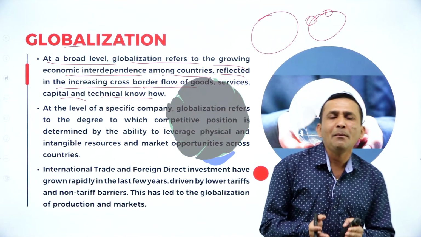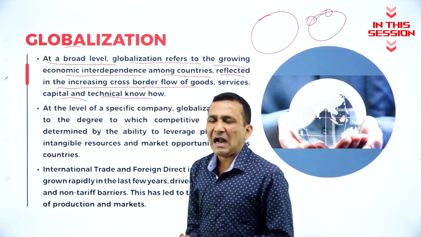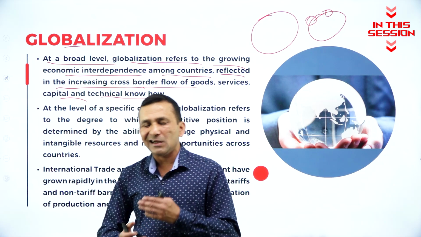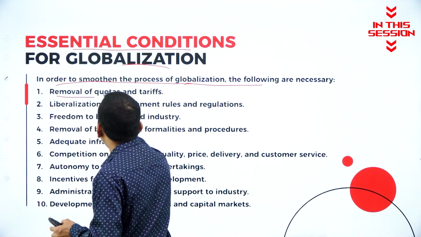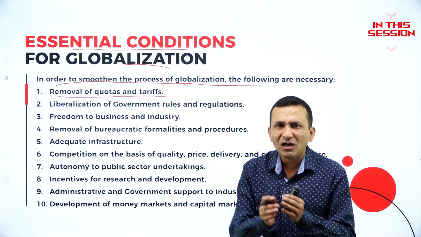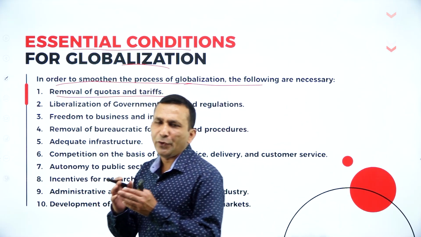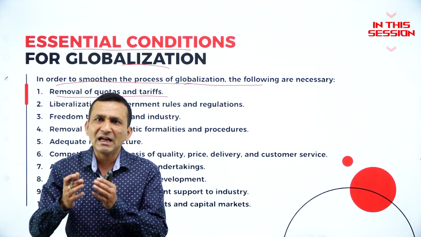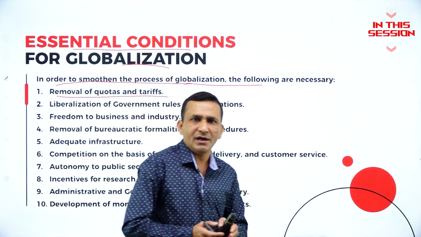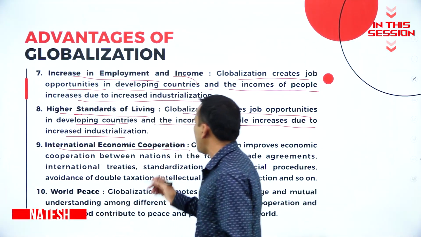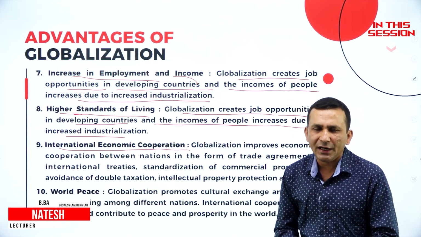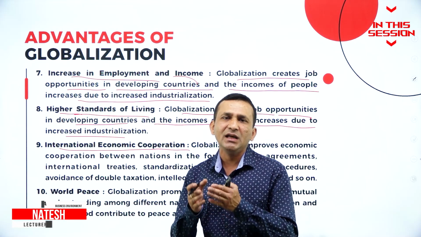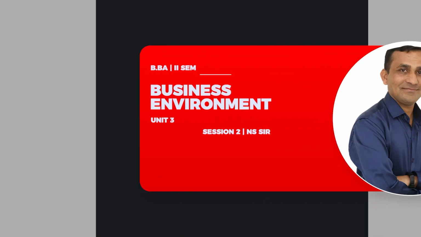When we are trying to compare with the developed country, so the advanced technology, the transparent exchange of technology. So the first one, removal of quotas and tariff. We are not making any quotas related to the international market, or tariffs related to international trade. The International Economic Cooperation, because when we are trying to do global international trade, of course we are trying to compare with the global economy.